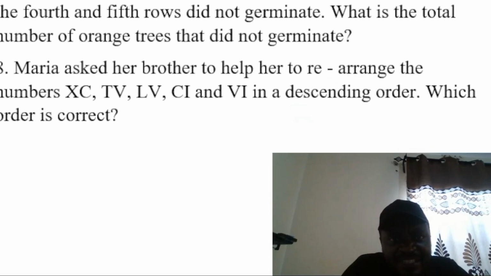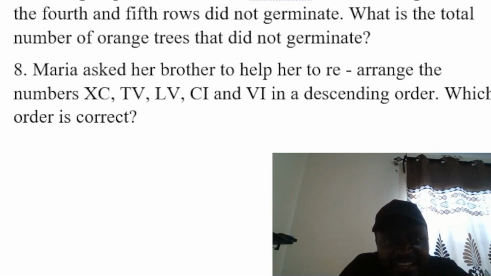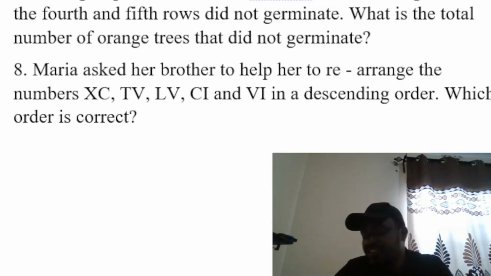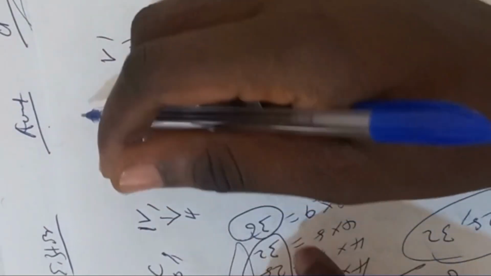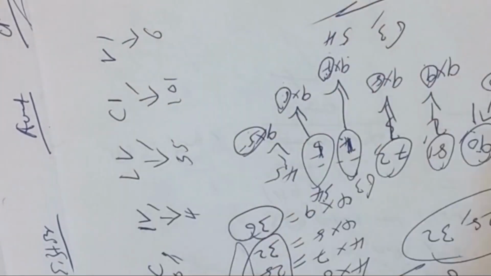Let's check what Maria is saying. Maria asked her brother to help her to rearrange the numbers. We have XC. There's no TV, so there's a bit of a mistake. We'll assume that that one is IV. We have LV, CI, and we have VI. So IV, this is 4. This is 55. This is 101. And this is 6. They're supposed to be arranged in a descending order, meaning starting from big to small. Ascending order means starting from small to big.